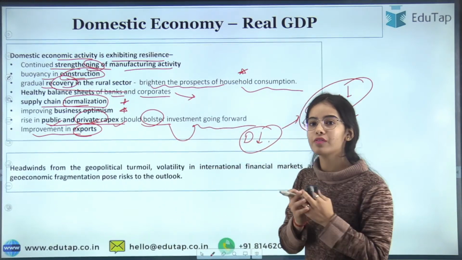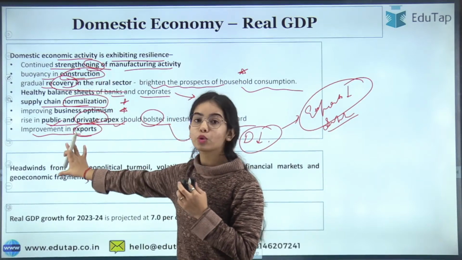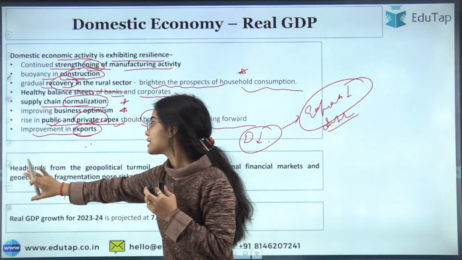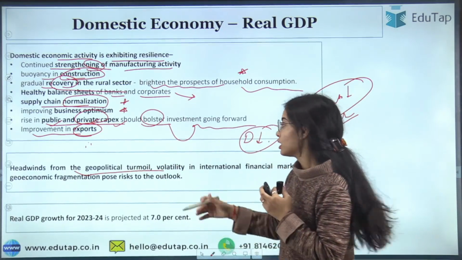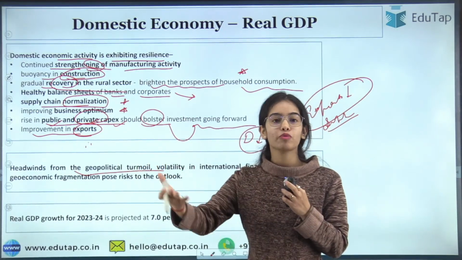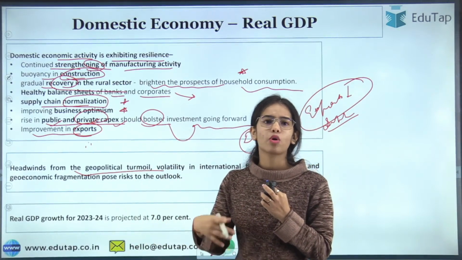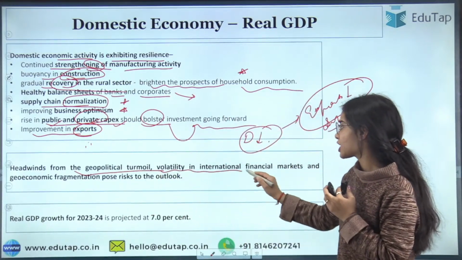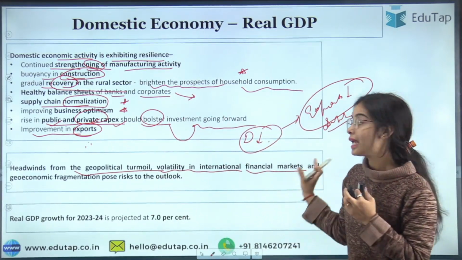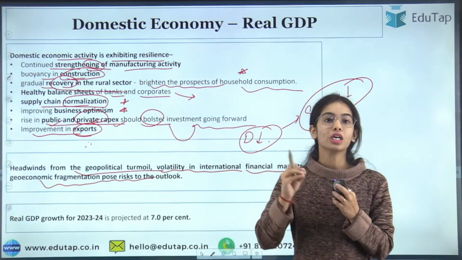Any confusion you have? So now, headwinds. These are the good points that we can see, but there are headwinds coming from the geopolitical turmoil that is still going on. There was the Russia-Ukraine war, and there is also the Israel-Gaza war that has started. We have also seen volatility in the international financial markets, as well as geopolitical fragmentation that has posed a risk to the outlook.